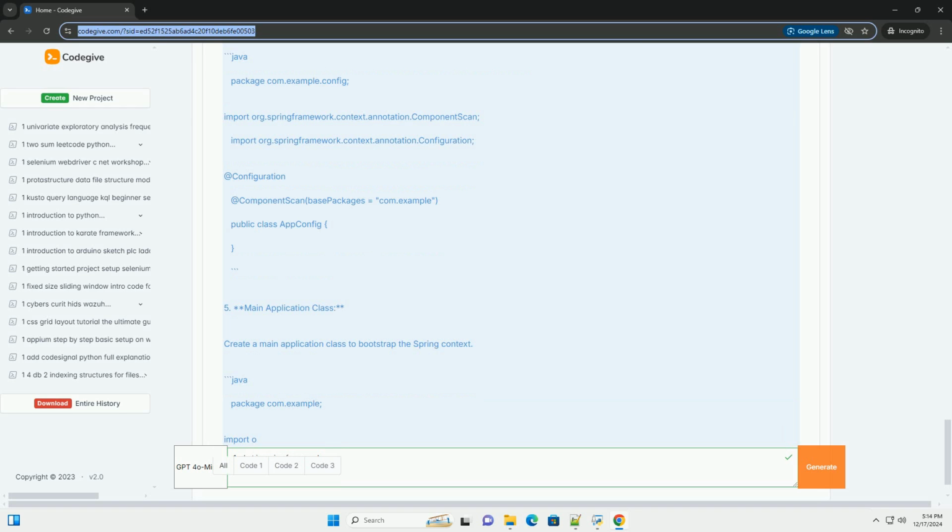Java. package com.example. import org.springframework.context.ApplicationContext. import org.springframework.context.annotation.AnnotationConfigApplicationContext. import org.springframework.web.servlet.DispatcherServlet. import org.springframework.web.servlet.ServletRegistration. import javax.servlet.ServletContext. import javax.servlet.ServletException. import javax.servlet.annotation.WebServlet.